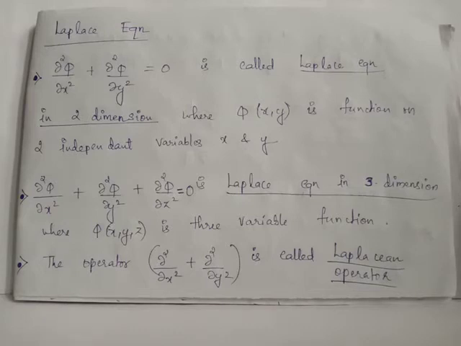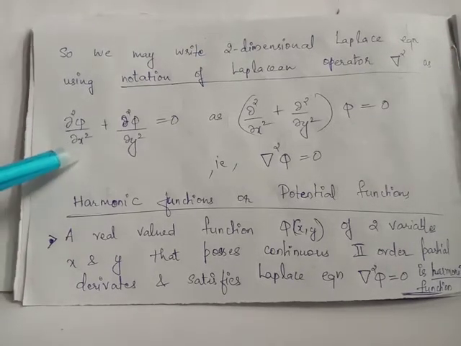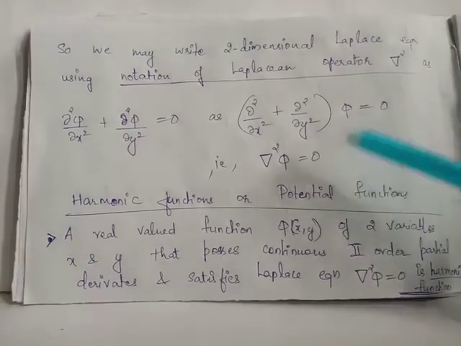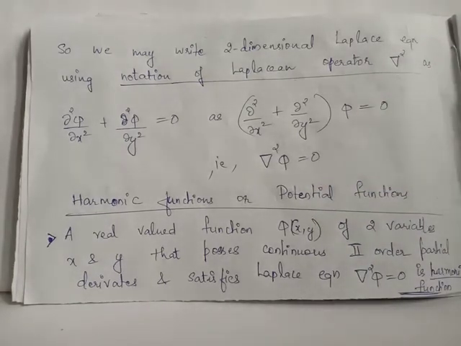And the operator dou square by dou x square plus dou square by dou y square is known as the Laplacian operator. The notation for the Laplacian operator is del square. So we may rewrite the two-dimensional Laplace equation as dou square by dou x square plus dou square by dou y square operated on the function phi, which can be rewritten using the notation as del square phi equals 0.